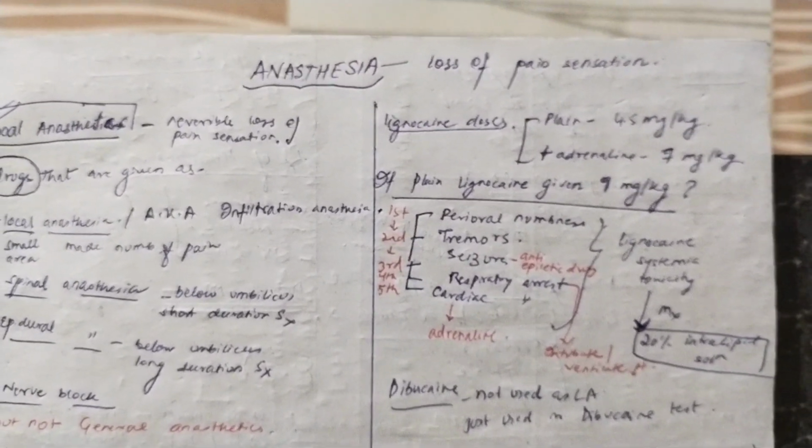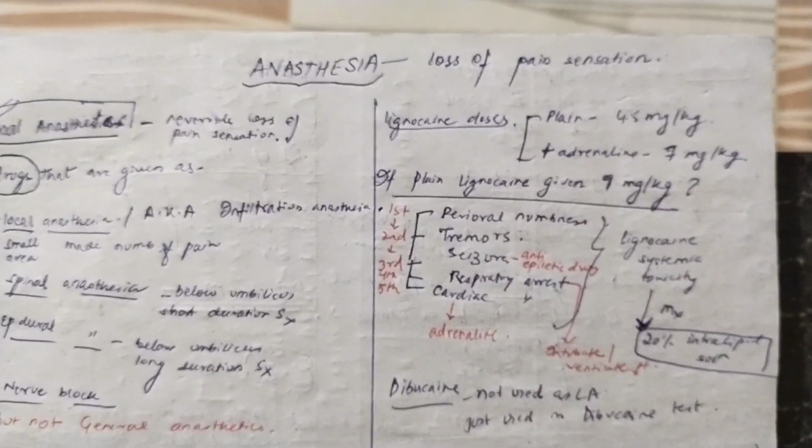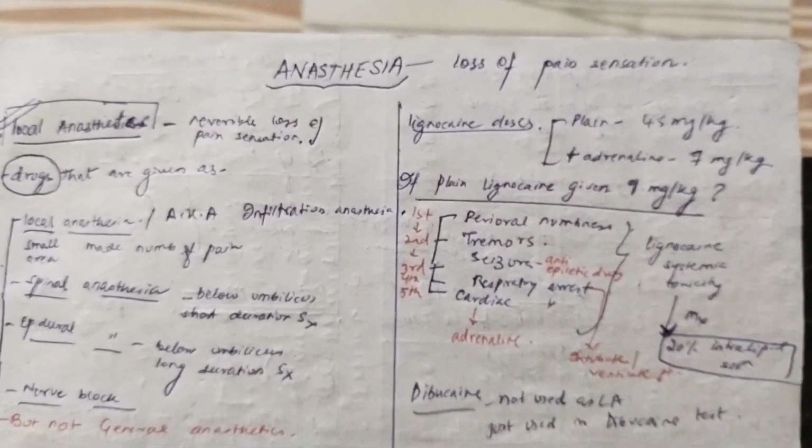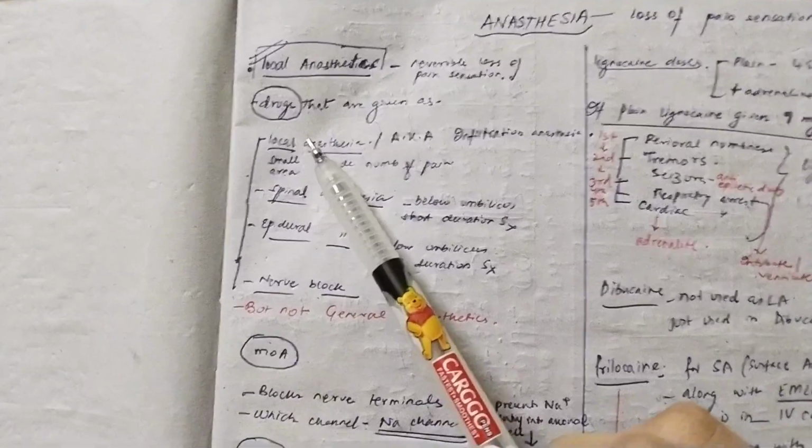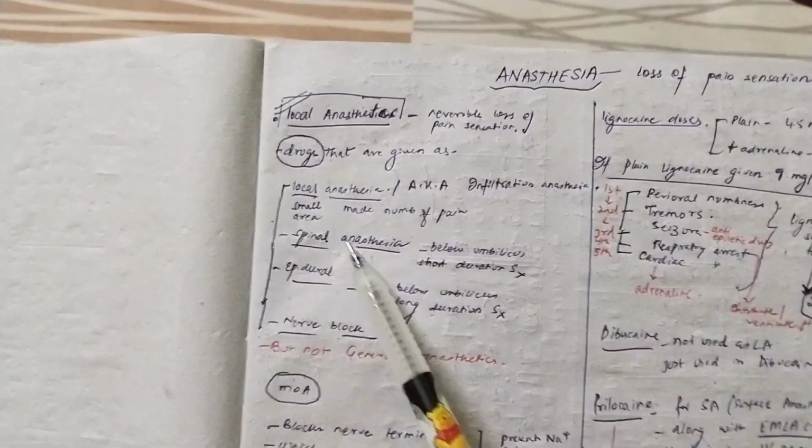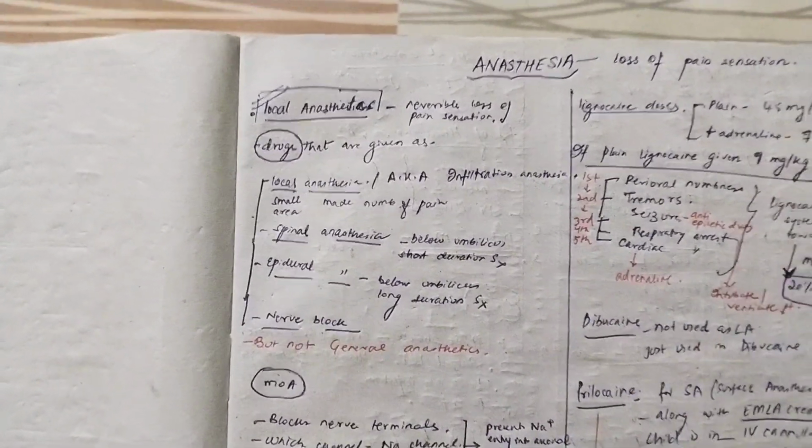We started with 2 forms, amino esters and aminoamides. We did the examples under them and the specific points that you have to remember under them. Now, if local anesthetics is done, we have to further move to other forms of local anesthetics, that is spinal anesthesia, epidural anesthesia, nerve block.